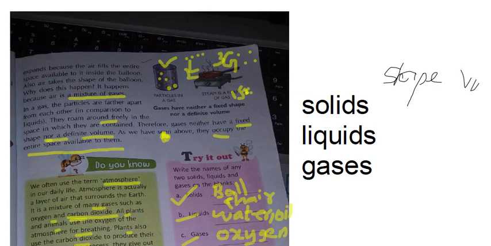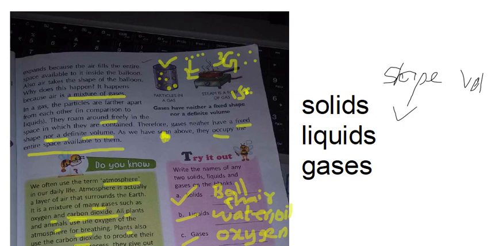Shape. S H A P E. Okay. First one is the shape, next one is the volume. Just I am writing V O L. Now first one, solids, tell me, are solids having any shape or not? Yes, they will have particular fixed shape. So I am putting their tick mark.